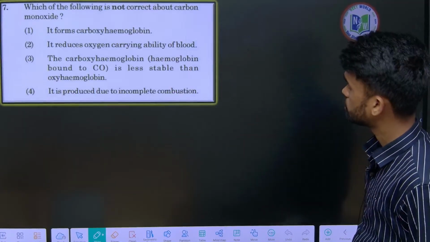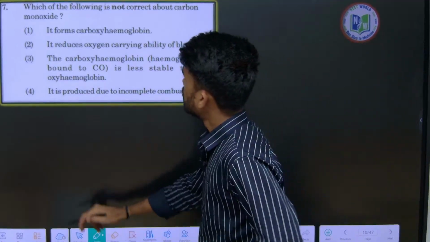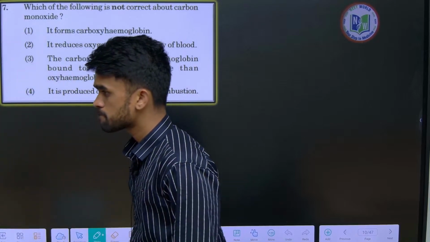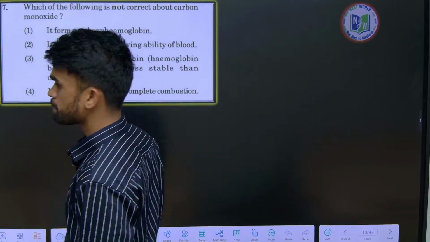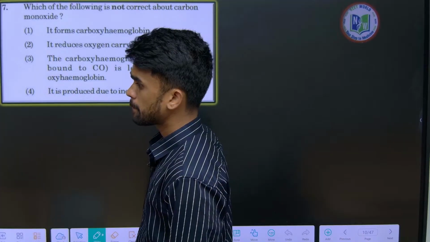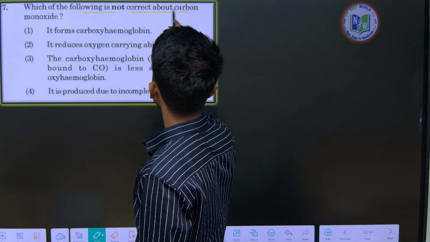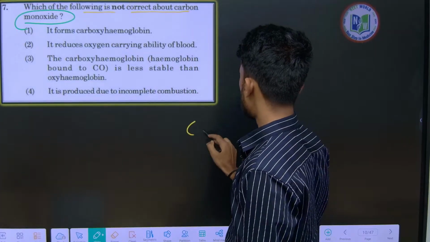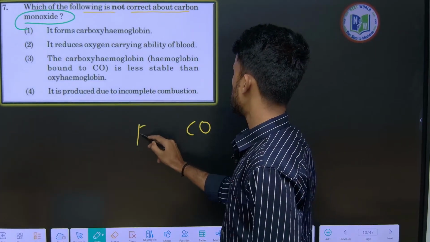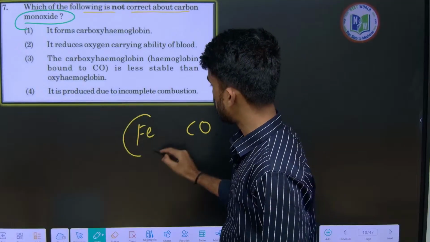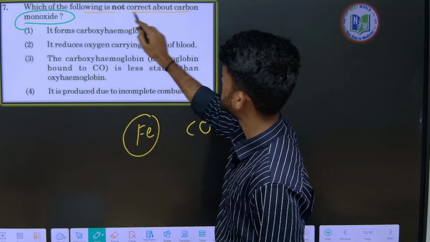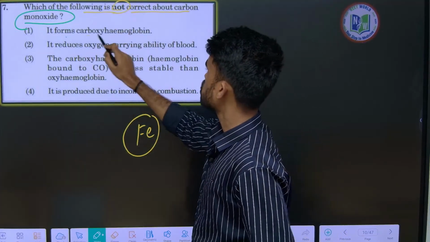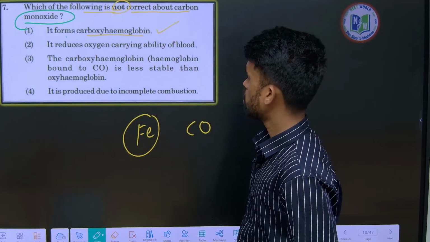Next, this is done. Next, tell me here. Which of the following is not correct about carbon monoxide? When carbon monoxide reacts with hemoglobin, they are saying it forms carboxyhemoglobin. Now look here.